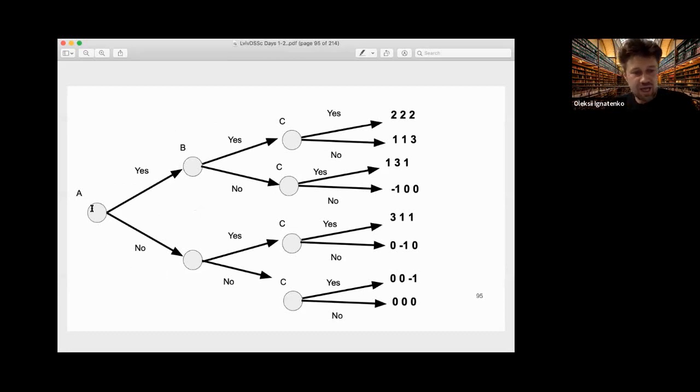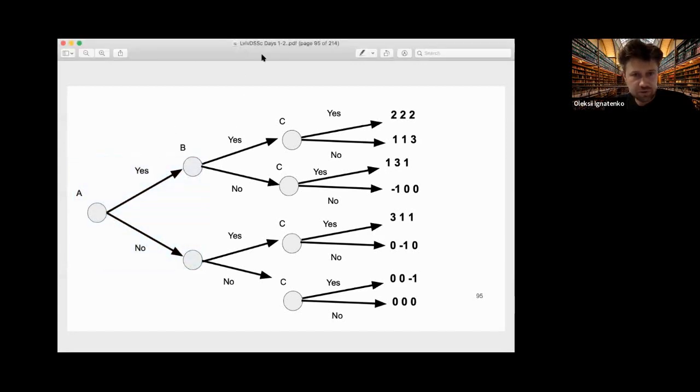So then we build this tree. We have A, and he can choose yes or no. Then we have B, and B knows the decision of A. So B has two decision nodes. The first decision node is for A, and this is only one.